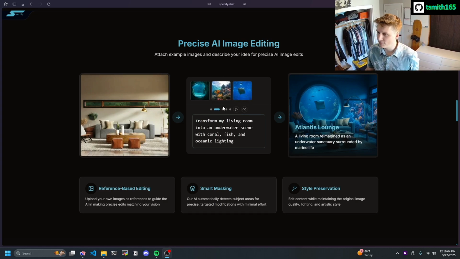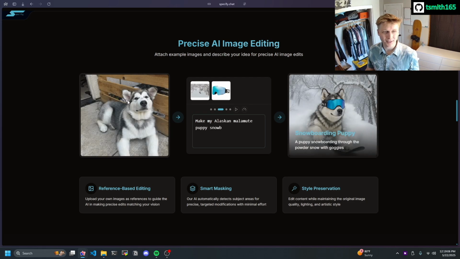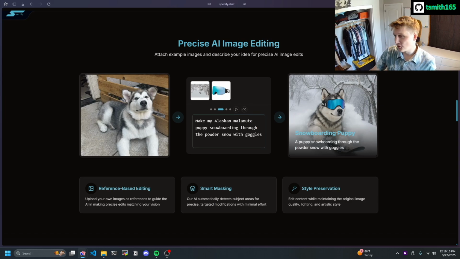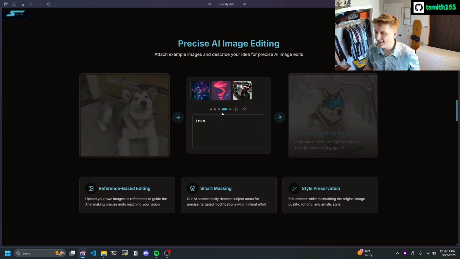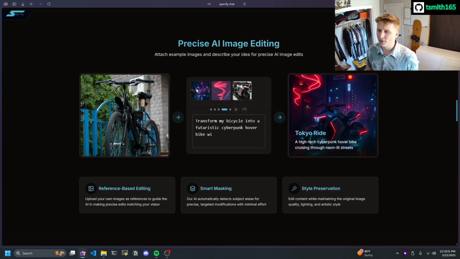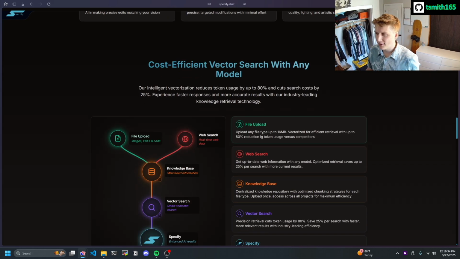You can see here we got my puppy, and we got a snowboarder going through the powder trees, and we got some goggles here, and turns it into my puppy snowboarding through the powder trees with some goggles. Pretty sweet. And then we got a bike here with like a cyberpunk background, and we got some neon lights on the roof and a futuristic looking bike. And it turns it into the futuristic looking bike with the cyberpunk background and the neon lights on the roof. Very cool what it's capable of.